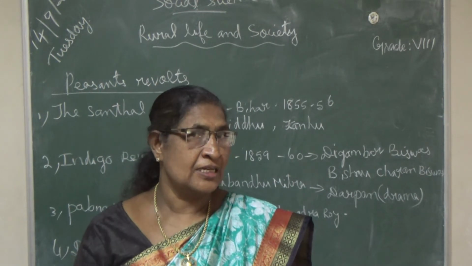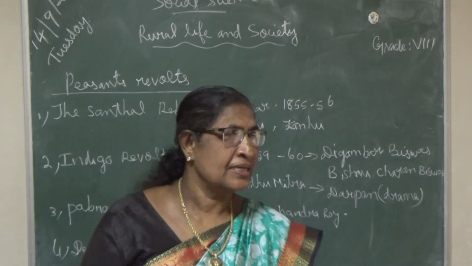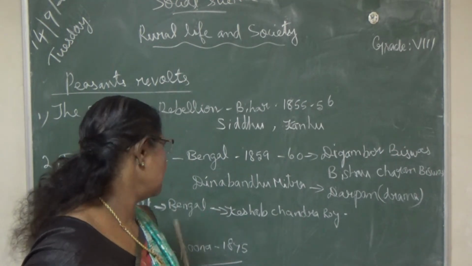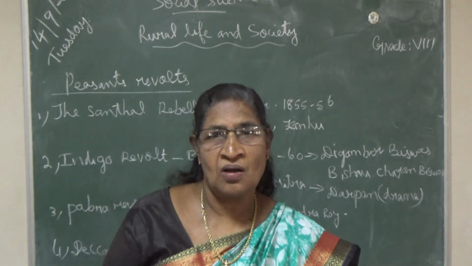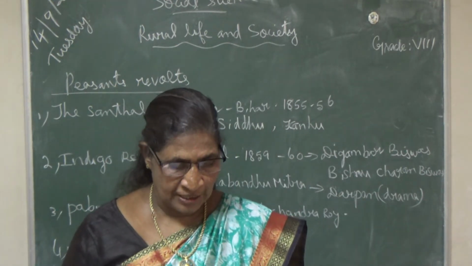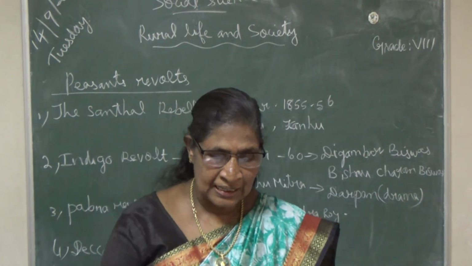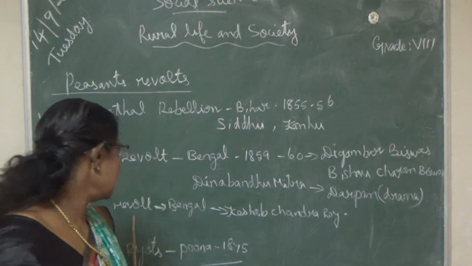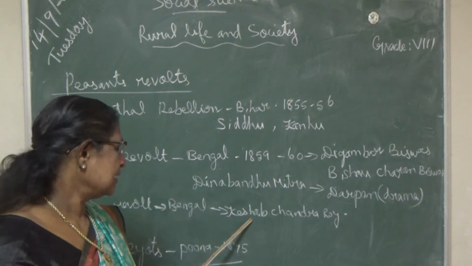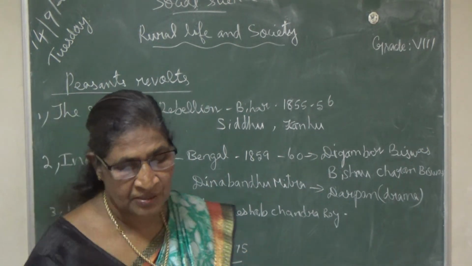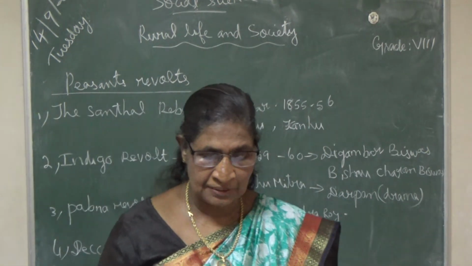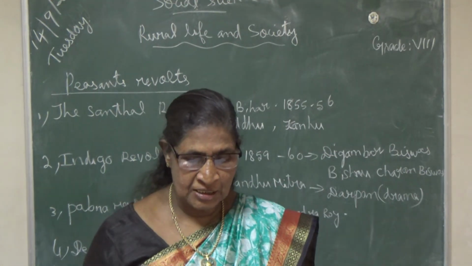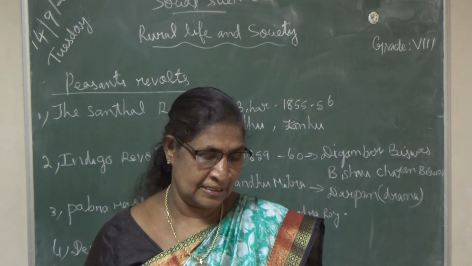In that Pabna place in Bengal, the revolt took place. Upon the place name, they called it the Pabna revolt. It was led by Keshab Chandra Roy. What was the name of the leader? Keshab Chandra Roy. The zamindars collected money from the peasants, isn't it? How?